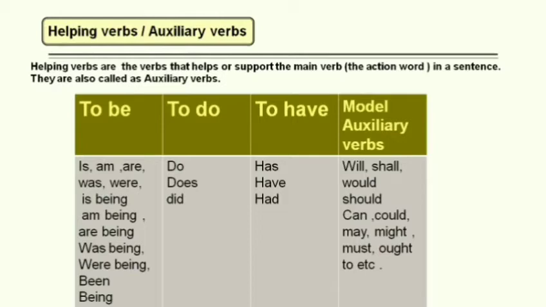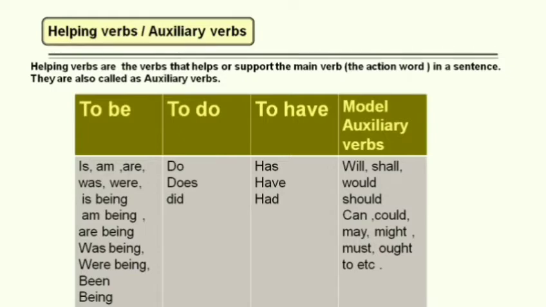These to be, to do, and to have forms of verbs are also called primary auxiliary verbs, which are used in forming tenses, mood, and voice of other verbs. One more thing I want to tell you here, that to be forms of verbs are used in a continuous tense. To do forms of verbs are used in a simple tense, and to have forms of verbs we use in a perfect tense.